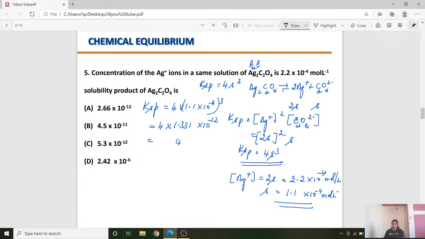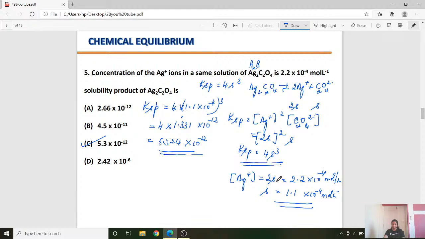So 4 into 1.331 is 5.3. So Ksp is equal to 5.3 into 10 to the power of minus 12. That is option C. So option C will be the right answer, student.